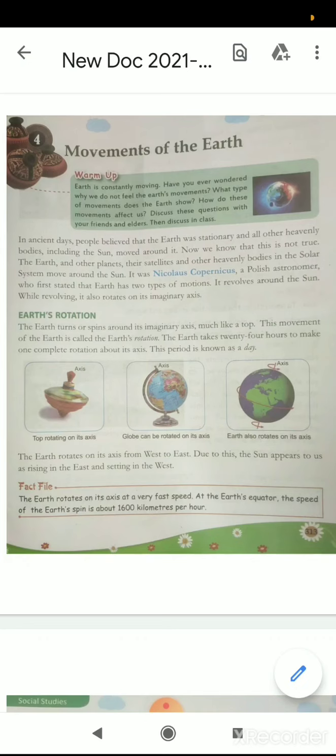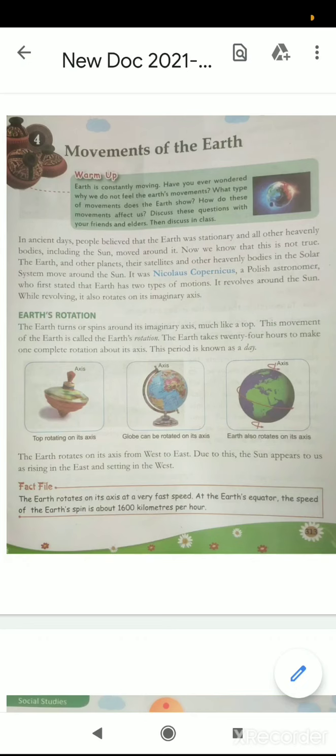In yesterday's class, we have studied about various continents and oceans. So now, today, we are going to learn about the movements of Earth. So, chapter number 4, Movements of the Earth. Let's start with the chapter.